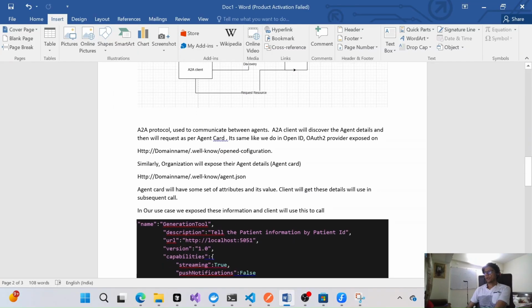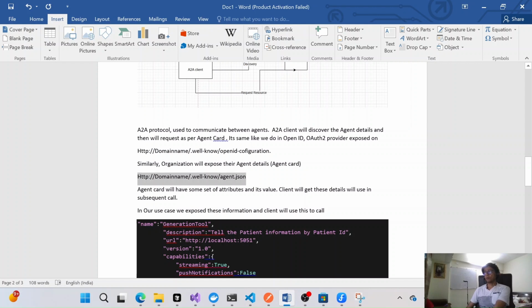So how is the A2A protocol working? The A2A protocol is used to communicate between agents. A2A clients will discover those agents, and we call it the agent card. Like we have this card related to OpenID. We already saw the domain name well-known, OpenID configuration. Similarly, organizations will expose their agent details on agent cards, and this will be the standard format, right?